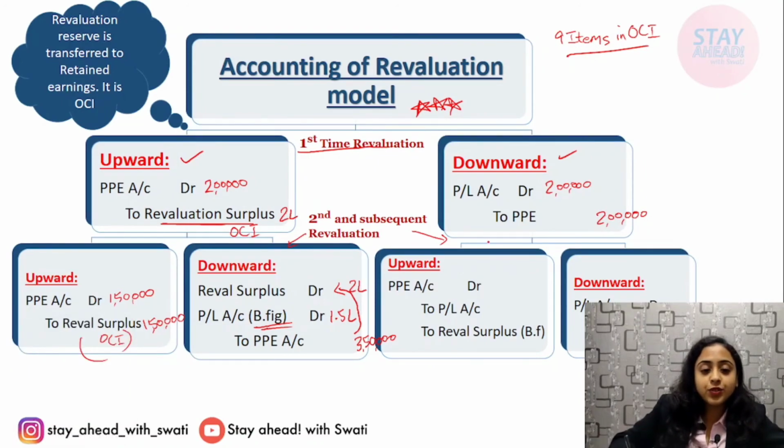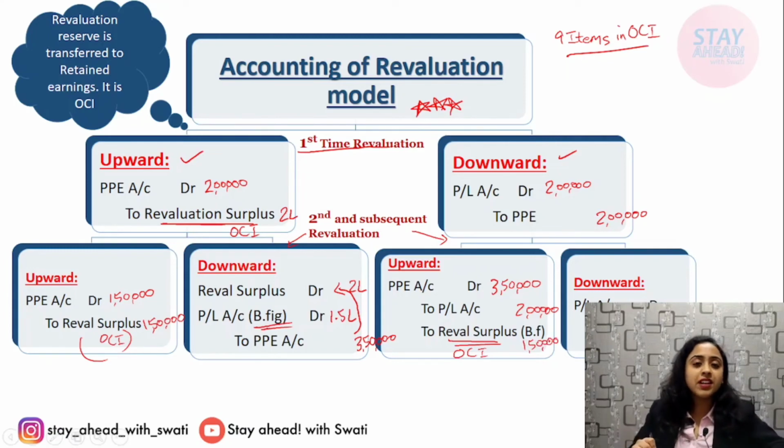Okay, the balance, for example the PPE is upward valued 3,50,000. So before we had P&L debited, we will reverse that firstly, that is 2 lakh, and the balance figure 1,50,000 will be taken to reval reserve. This is again an OCI item and this will be taken to 1,50,000. I hope I am clear. In case of any doubt, please comment, please ask.